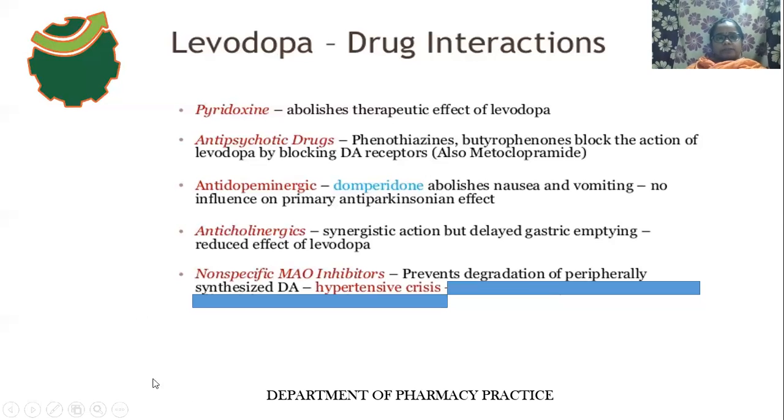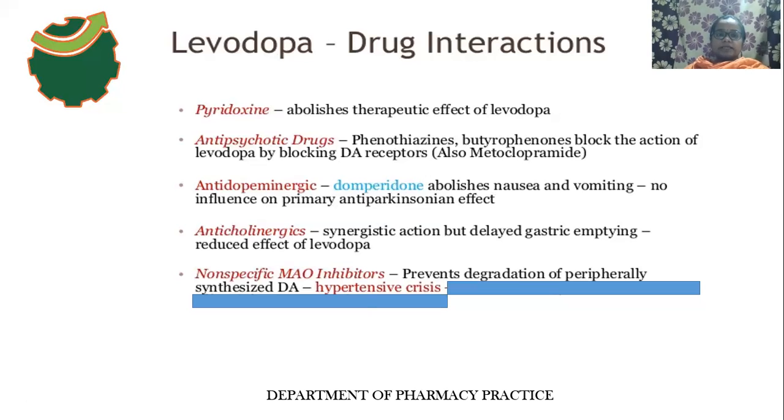And the next one is anti-dopaminergic drugs. The example of an anti-dopaminergic drug is domperidone. This domperidone is a D2 receptor antagonist also. It does not cross the blood-brain barrier. It is an anti-emetic drug; it relieves the symptoms of nausea and decreases nausea and vomiting. But when anti-dopaminergic drugs are used along with levodopa, what kind of effect will be produced?